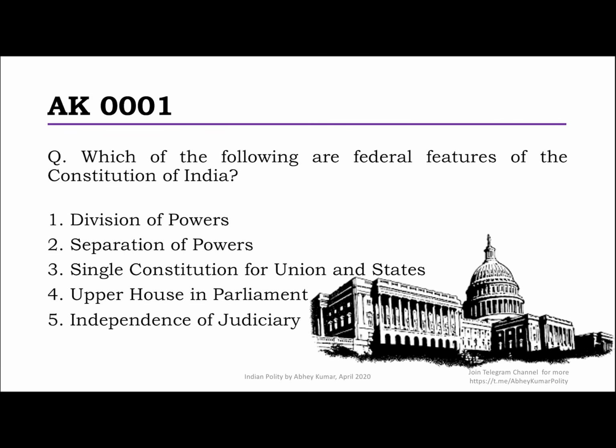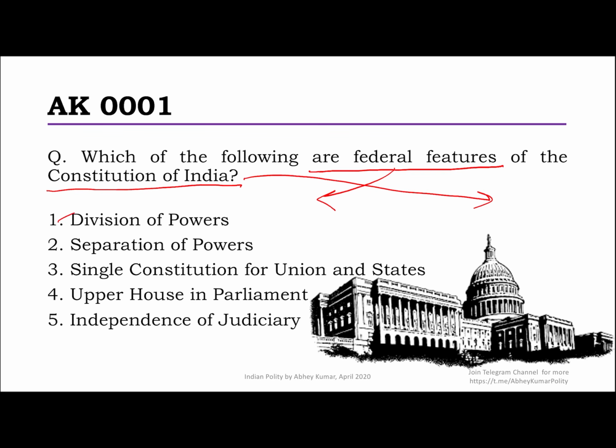There are two parts to this. One, that which of the following, the five sentences there, they are federal features and in the Constitution of India. So both of these have to be correct. See, it is totally possible that something is a federal feature but is not part of the Constitution of India. Or the other way around as well, that something is in the Constitution of India but actually is not a federal feature. So both of these ideas we have to check for each of these five options given to us.